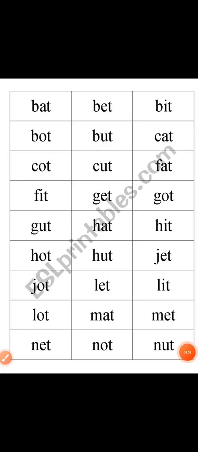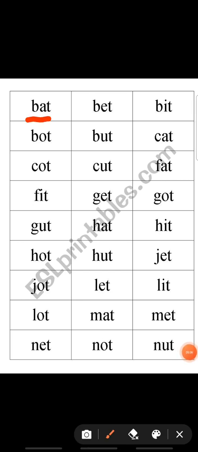So children, these are vowel words. What is the first one? B-A-T, bat. Next, B-O-T, bot.